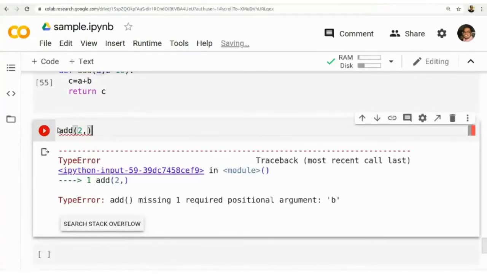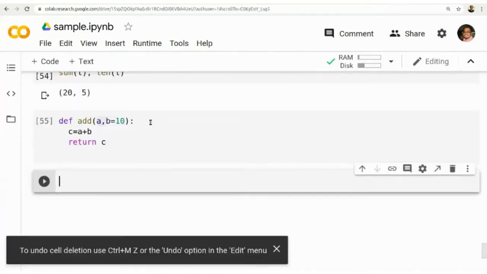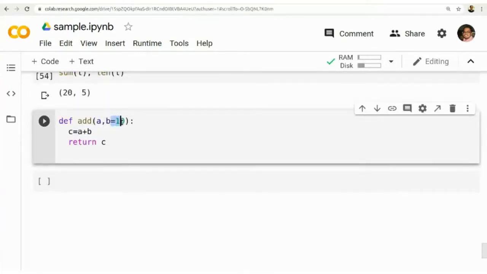I will check it. There is some error. Okay, so this is how you are writing a function in Python.